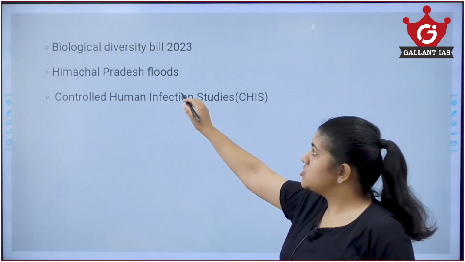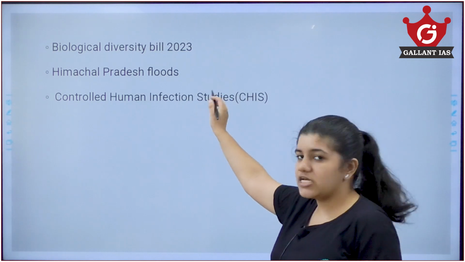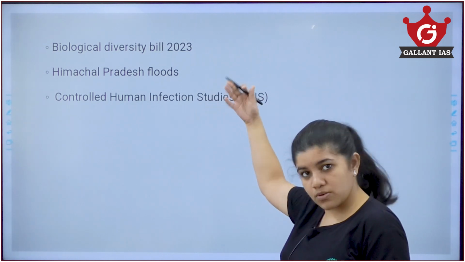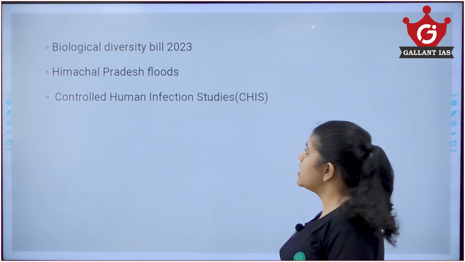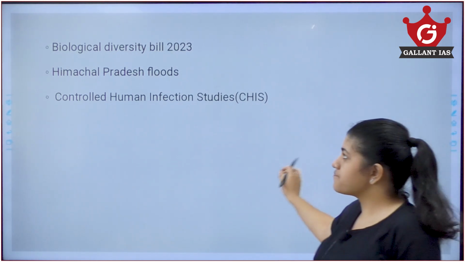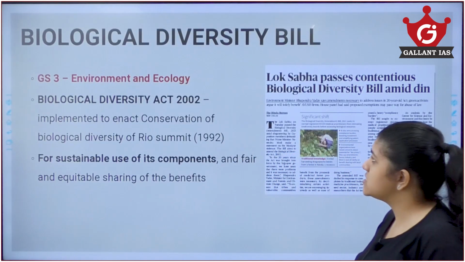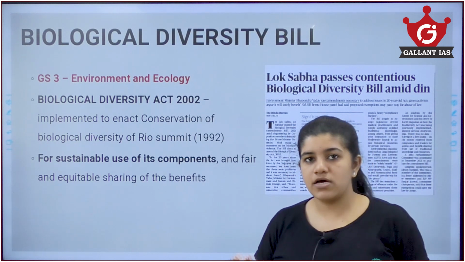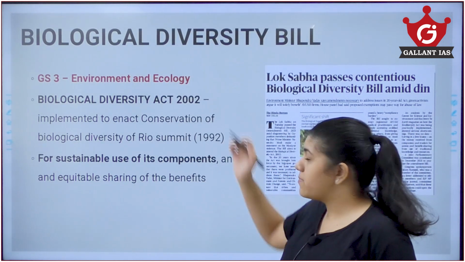I will be taking the Biological Diversity Bill, Himachal Pradesh floods, what are the causes and how they could be resolved and controlled, and human infection studies, that's a prelims topic. Moving on to the first, the Biological Diversity Bill. This is a very important topic in our general studies tree that comes under environment and ecology.